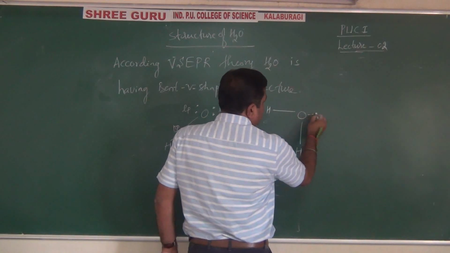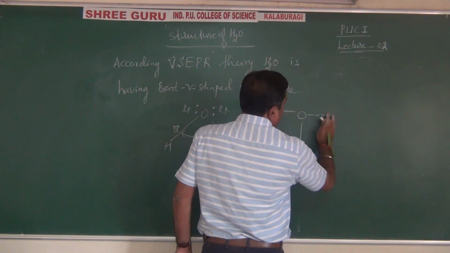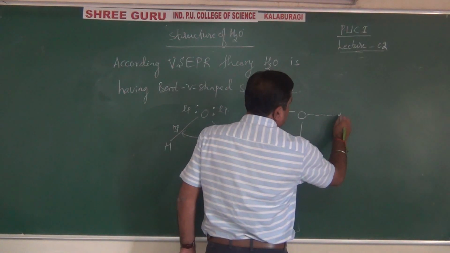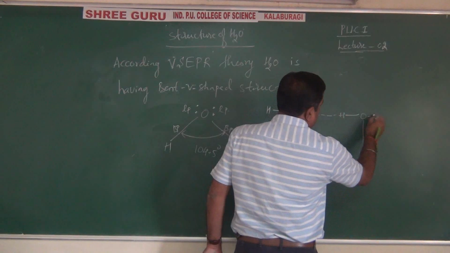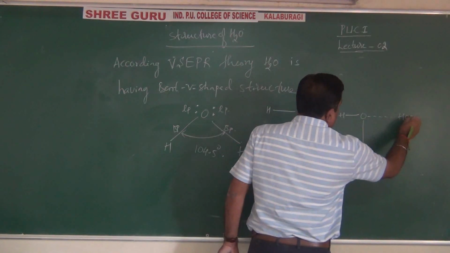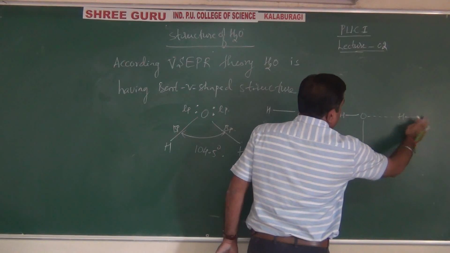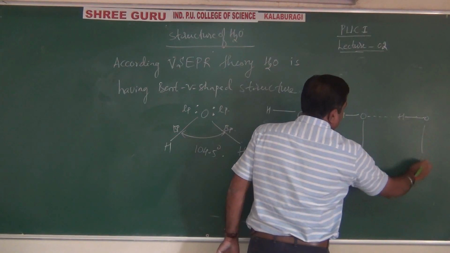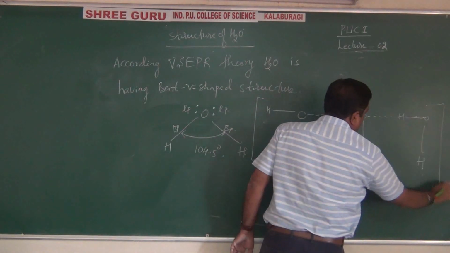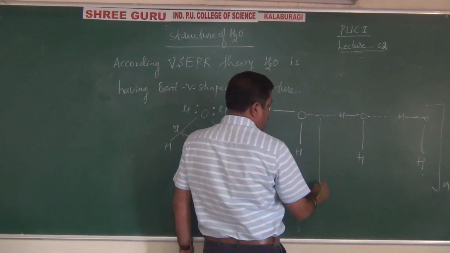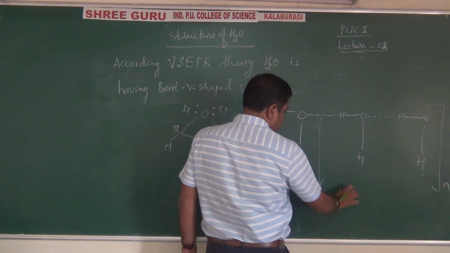We can show that this hydrogen bond is shown by a dot to another hydrogen. Like this, water molecules are associated through hydrogen bonds in the liquid state.